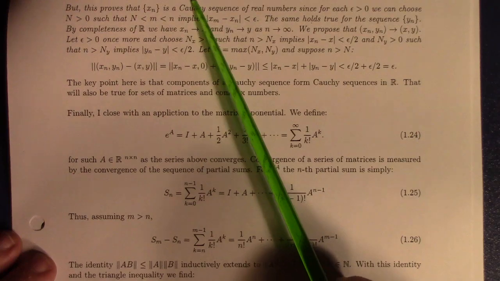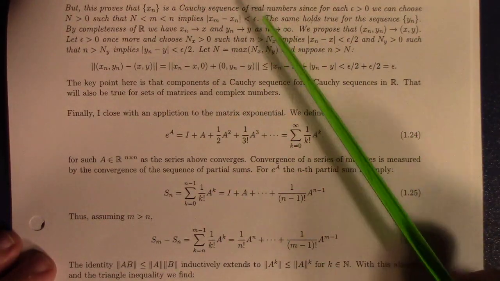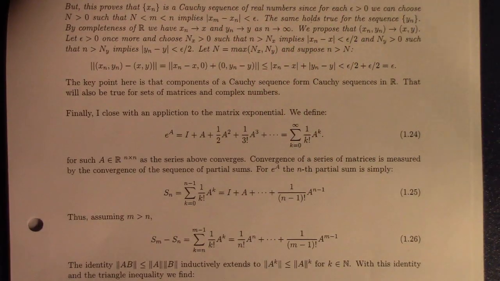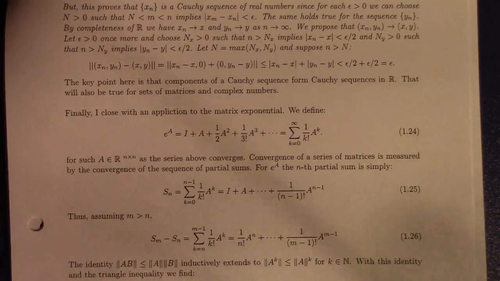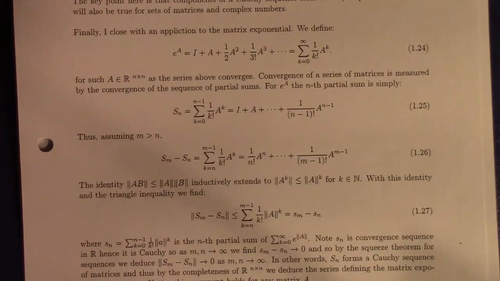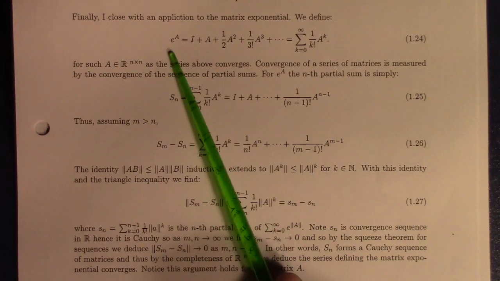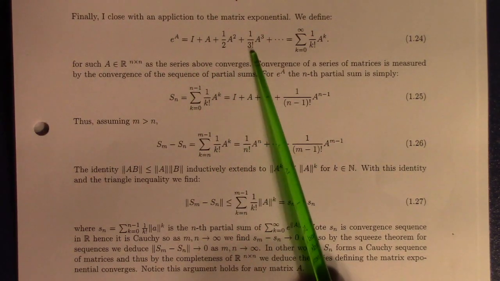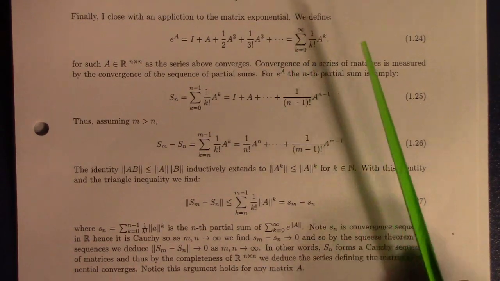So if you think about it, once you process what I'm saying here, you can adapt this proof to the matrix thing in the homework pretty directly. Now, my final thing for us in this little video is the matrix exponential. If I look at e to the A, defined to be I plus A plus A squared over 2 plus 1 over 3 factorial and so forth, this is the matrix exponential.